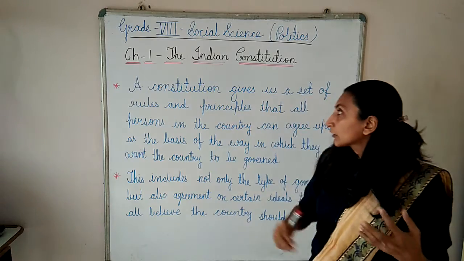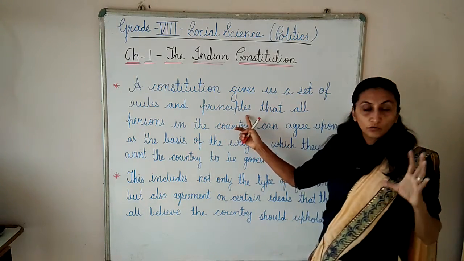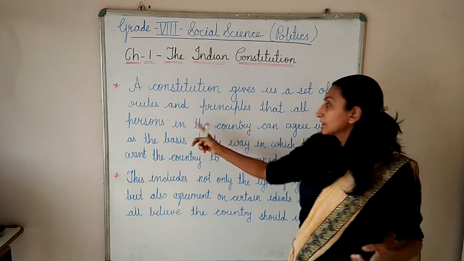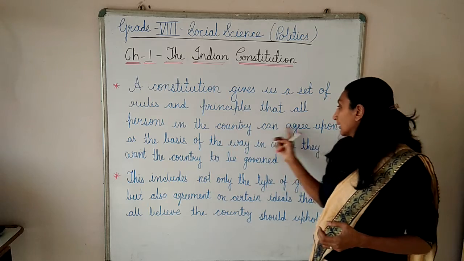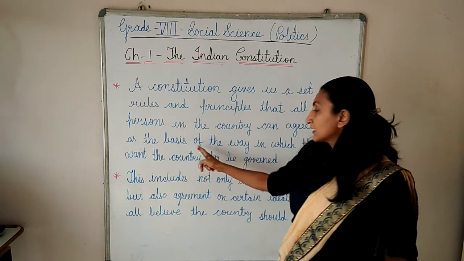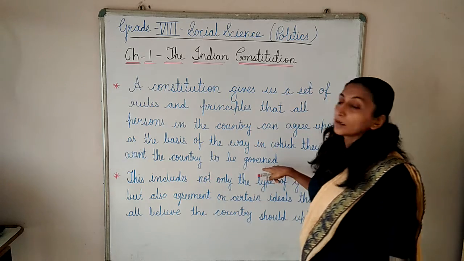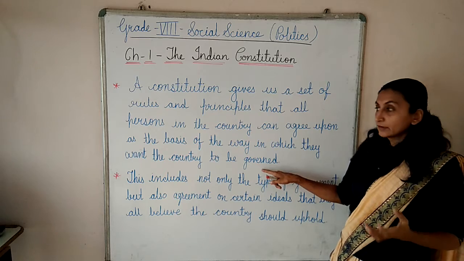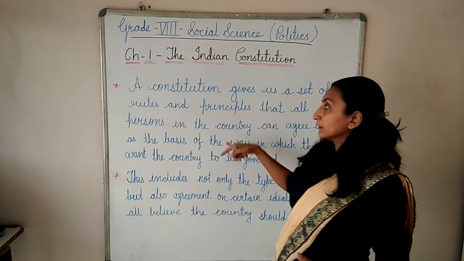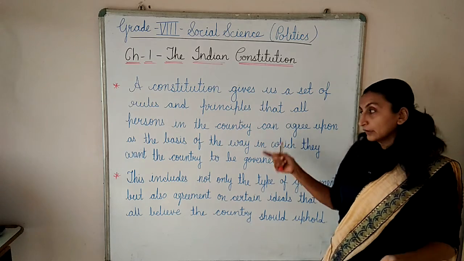So a constitution gives us a set of rules and principles that all persons in the country can agree upon as the basis of the way in which they want the country to be governed. See how the country should be governed. For that some basics should be there, and those basics are in the constitution, agreed by all the people of the country.